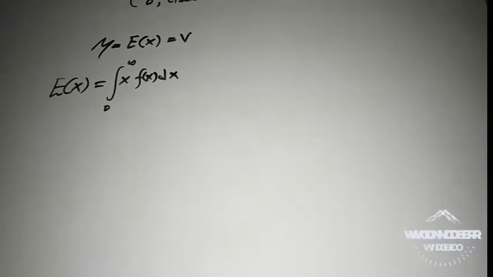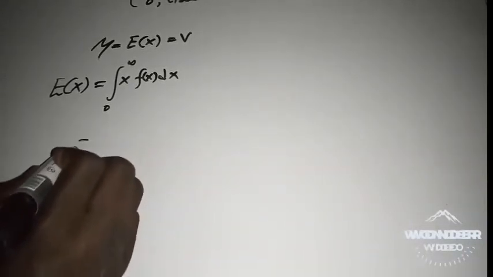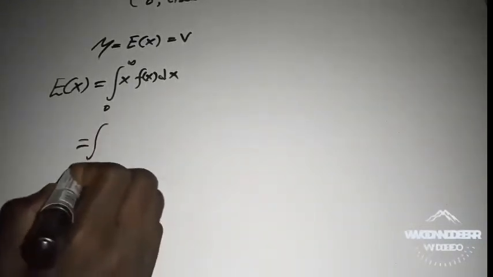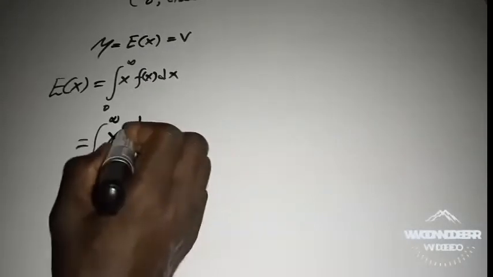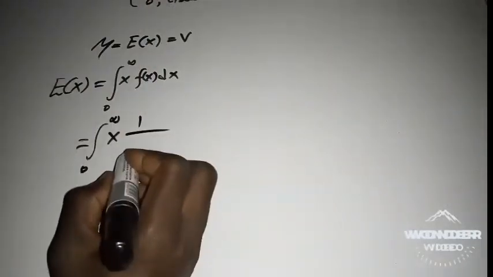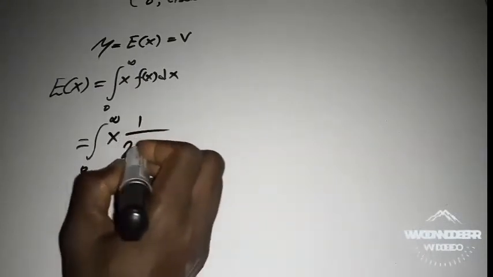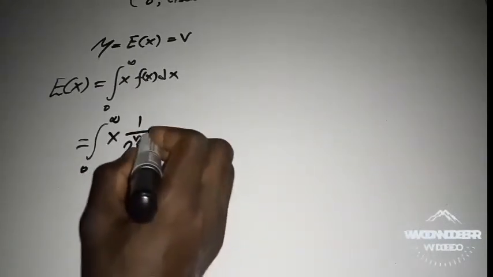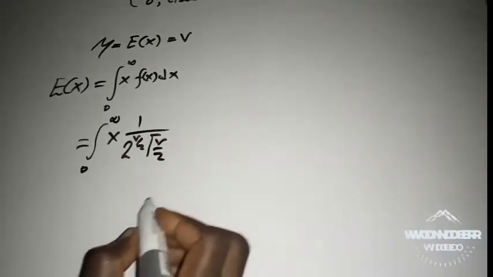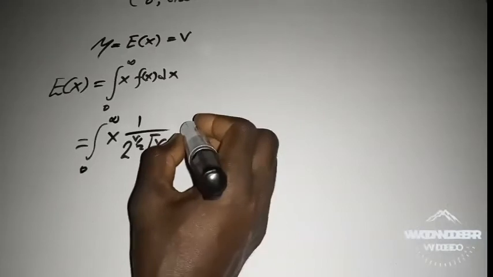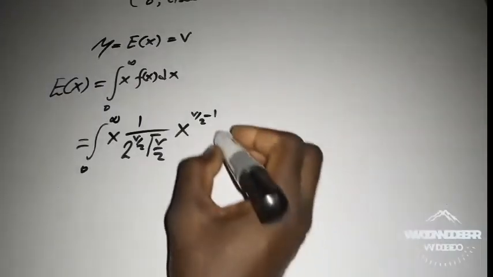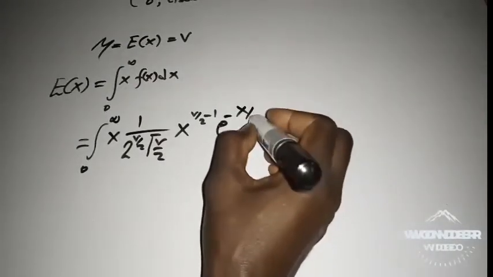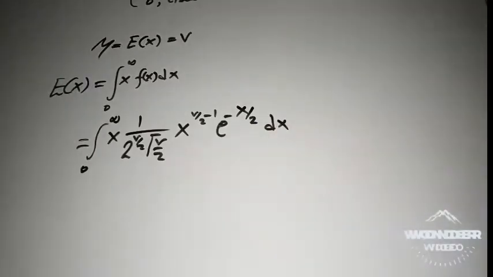By substituting the density function in E of x, I now have the integral from 0 to infinity of x times 1 over 2 to the power of v over 2 gamma of v over 2, times x raised to the power of v over 2 minus 1, times e to the power of negative x over 2 dx.